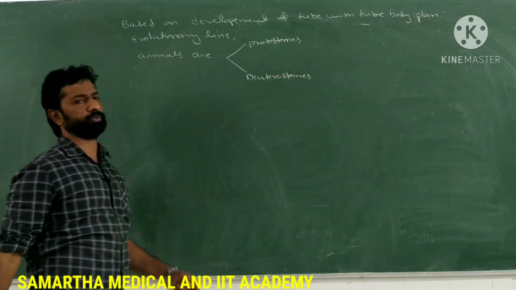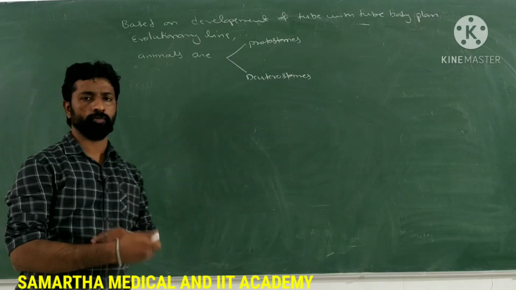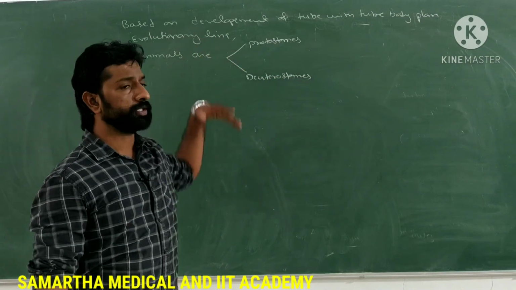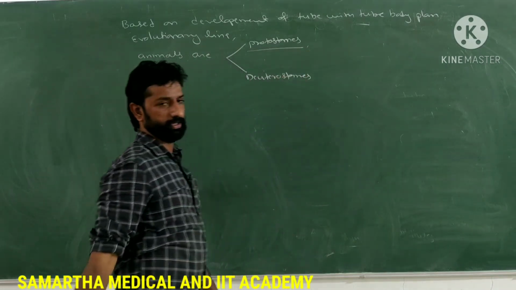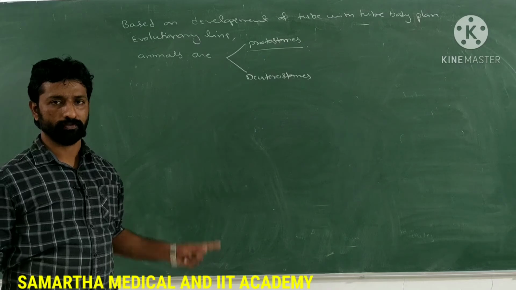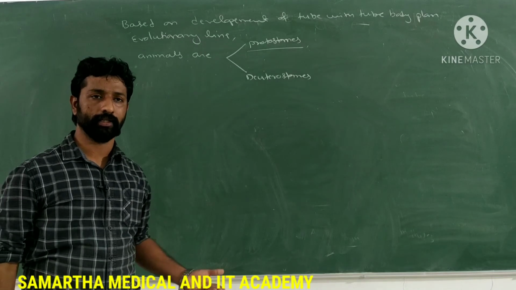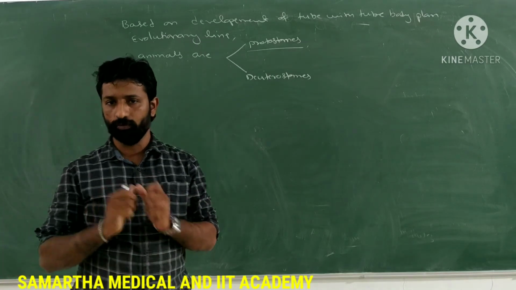What do you mean by protostomes and deuterostomes? Protostomes are those organisms in which the mouth develops first and the anus develops later during the development of the embryo.